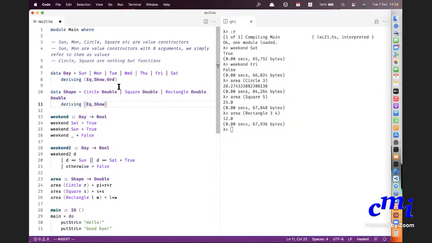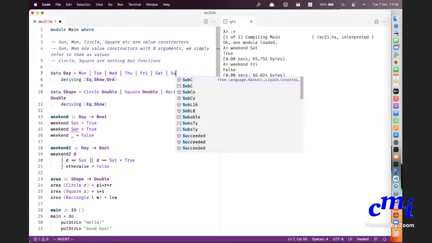Sir, when we derive it for Ord, don't we have to define some order? The ordering is the order in which the constructors are listed here. That is by default. So if you want a different order, you change the order of the constructors you listed. Here I am doing Sunday, Monday, Tuesday, whatever. You might want to start your week with Monday, so you do it that way then.